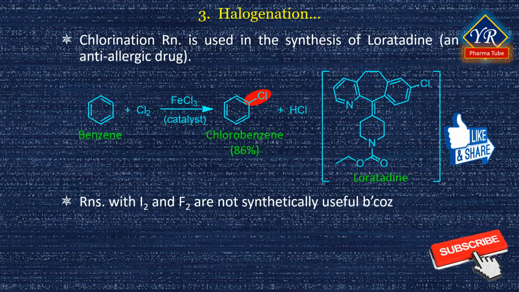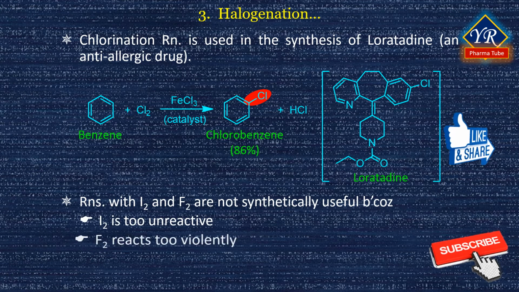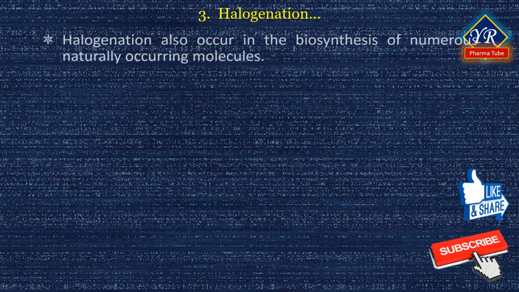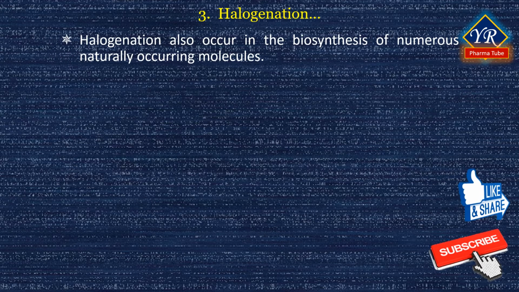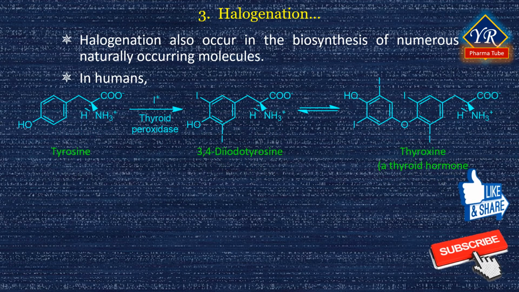Analogous reactions with iodine and fluorine are not synthetically useful because iodine is too unreactive and fluorine reacts too violently. Electrophilic aromatic halogenations also occur in the biosynthesis of numerous naturally occurring molecules, particularly those produced by marine organisms. In humans, the best known example occurs in the thyroid gland during the biosynthesis of thyroxine, a thyroid hormone involved in regulating growth and metabolism.